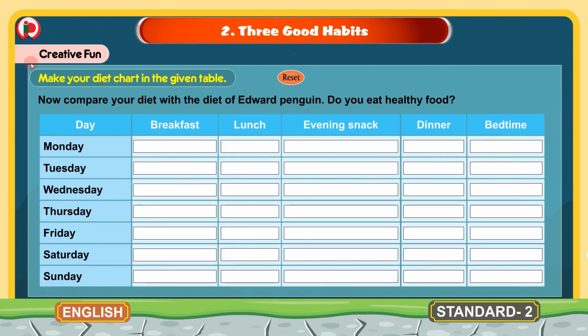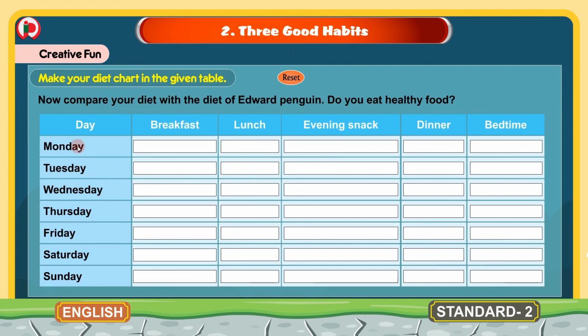The next section here is creative fun. Make your diet chart in the given table. Now compare your diet with the diet of Edward Penguin. Do you eat healthy food? Yes children, under creative fun, here is a diet chart. And what does this diet chart have?